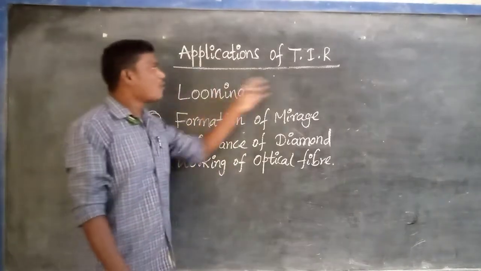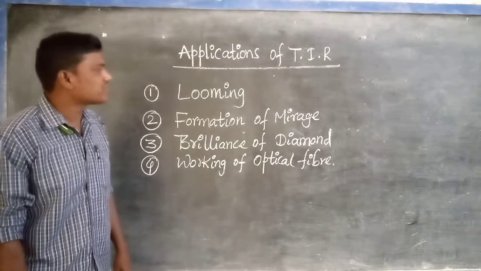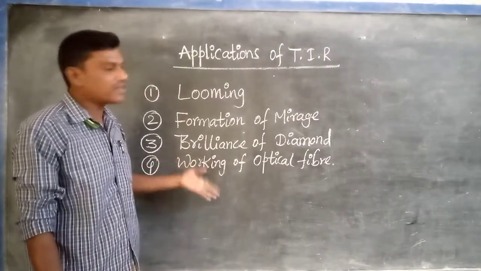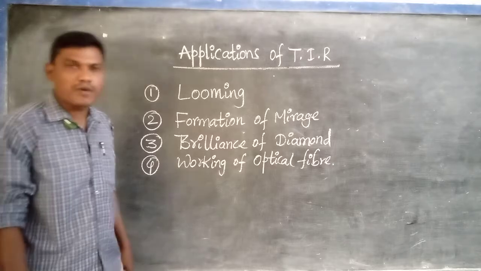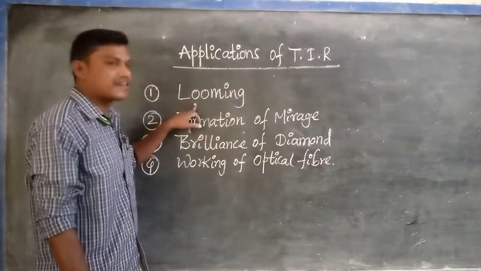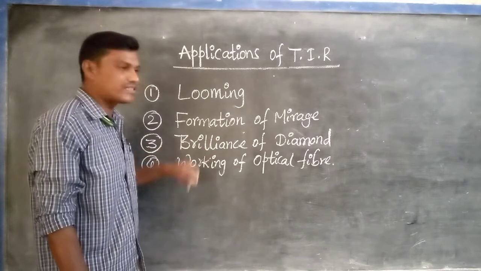Now, what are the total applications of T.I.R.? How many are there totally? Many are there. For the public examination point of view in the 10th standard level, we discussed that it is rare cases, but these three they regularly ask.